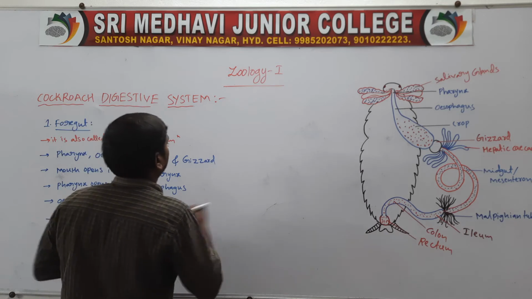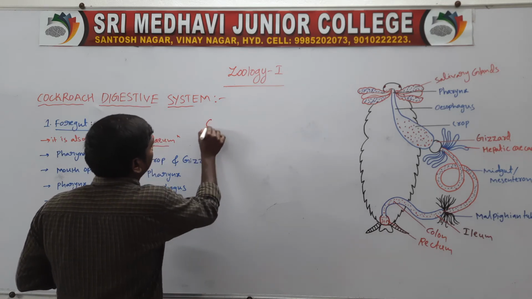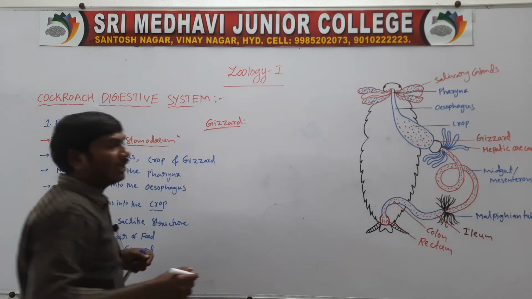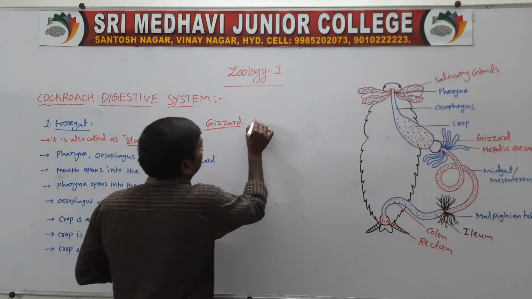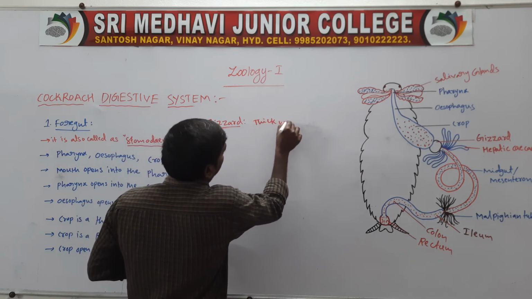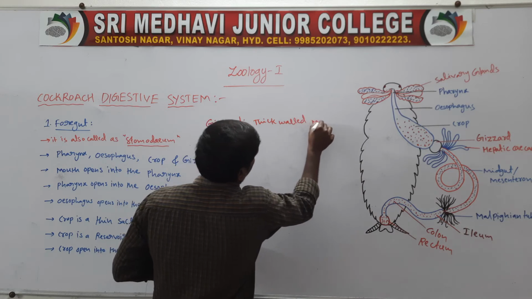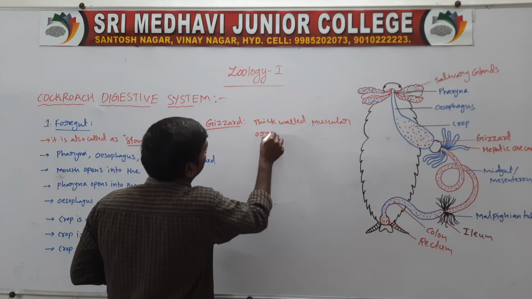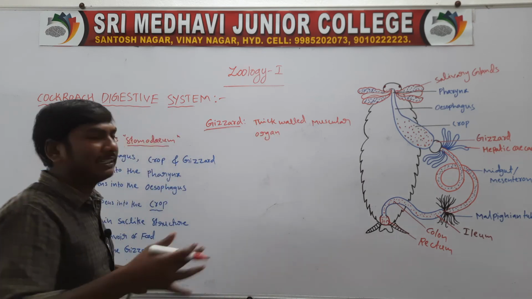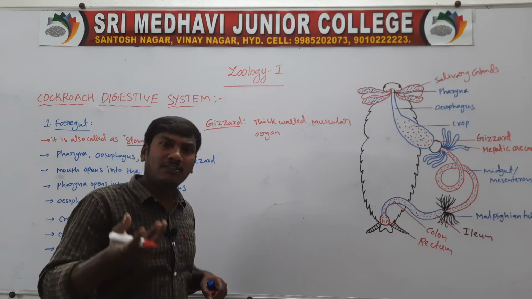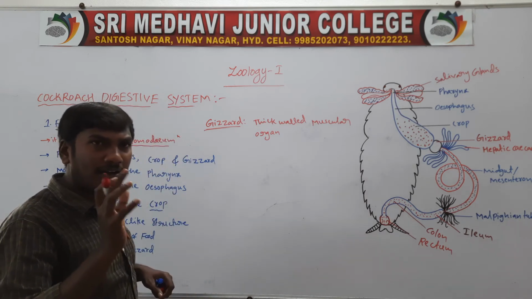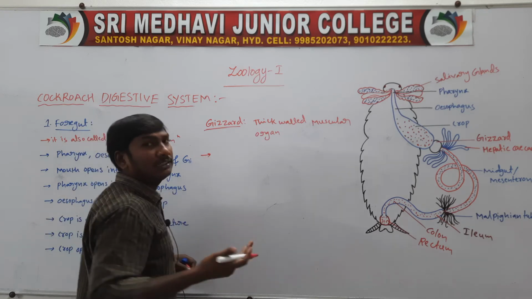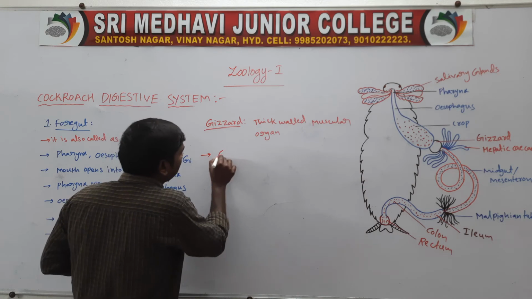Next one, the gizzard. The gizzard is a thick-walled muscular organ, or muscular part. Next one, it contains, it means that the gizzard contains 6 chitinous